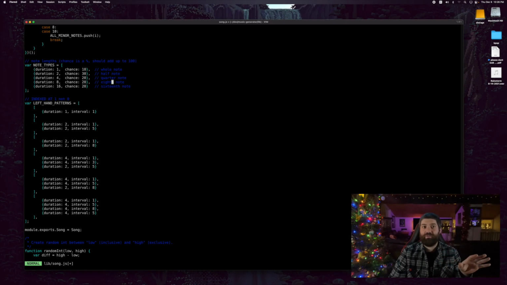So you have the left hand, which will randomly choose a bass for each bar. So it has a section of notes it can choose from. It always starts at the root, which might be A, but then it might go like A and then to a C and then down to a G or something. But it will always choose one of those patterns.